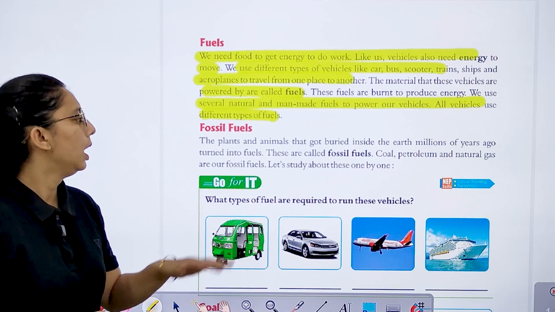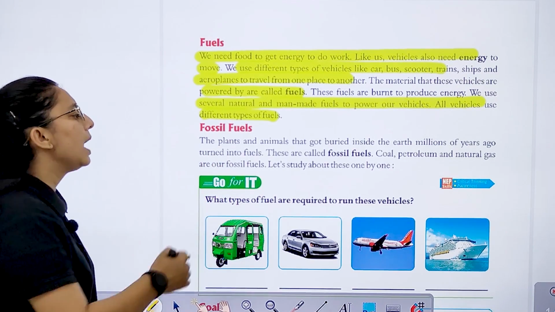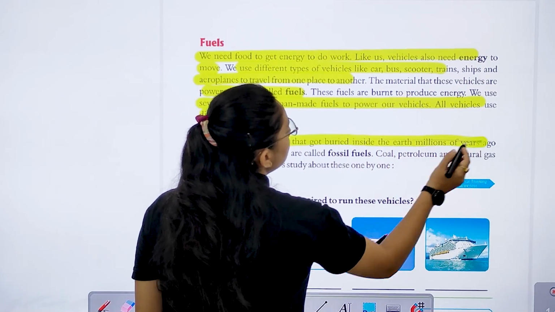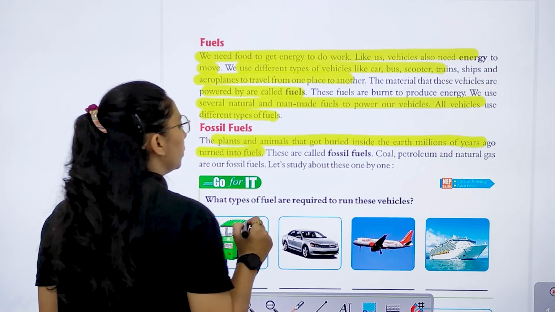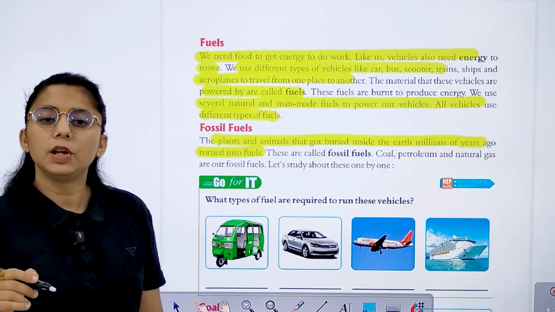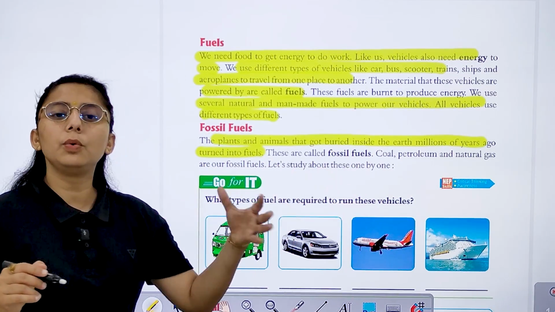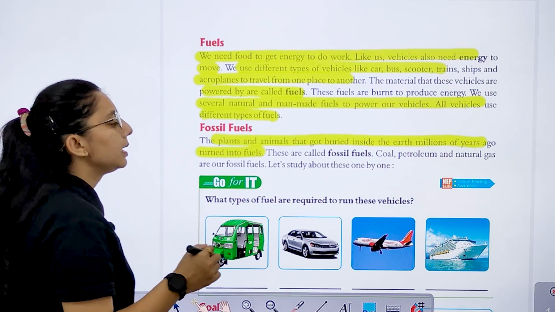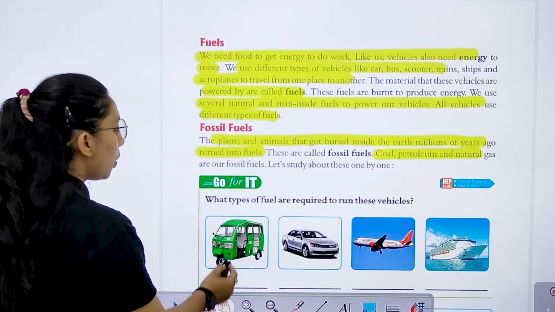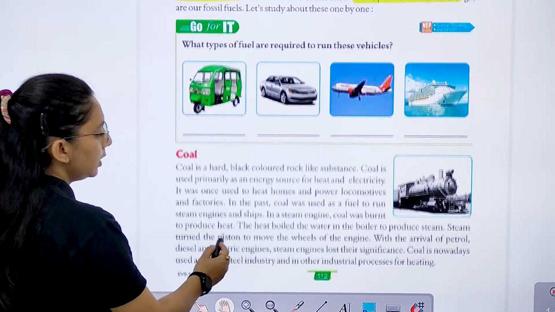All vehicles are different. All vehicles use different types of fuel. Now, fossil fuel. The plants and animals that got buried inside the earth millions of years ago turned into fuel. So these are called fossil fuels. For example, coal, petroleum, and natural gas are all examples of fossil fuels. So what type of fuel is required to run each vehicle? You have to tell that.